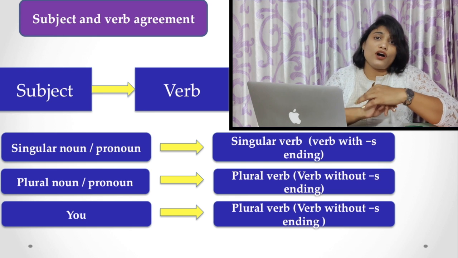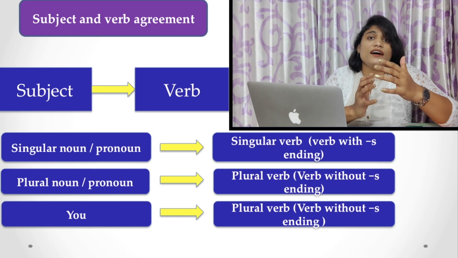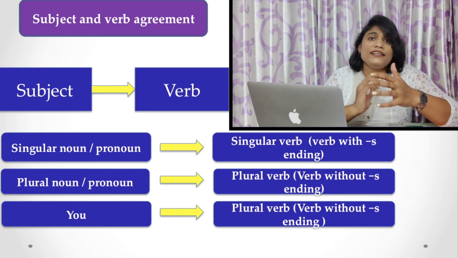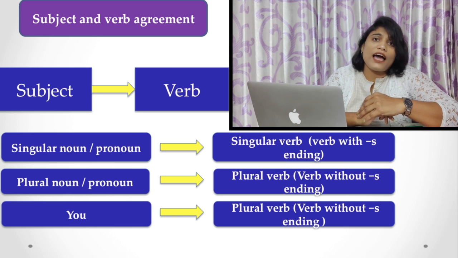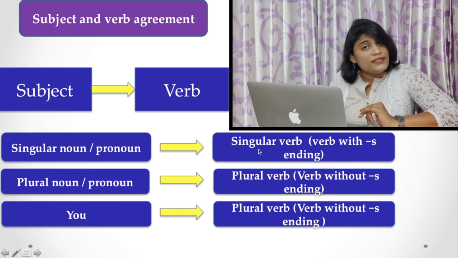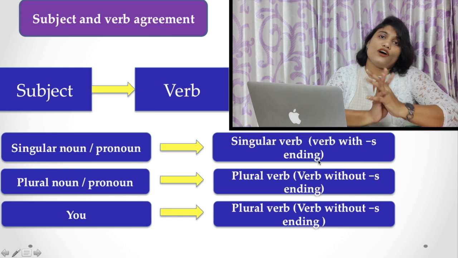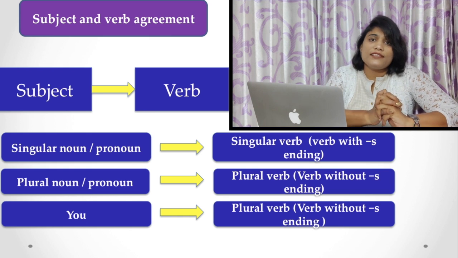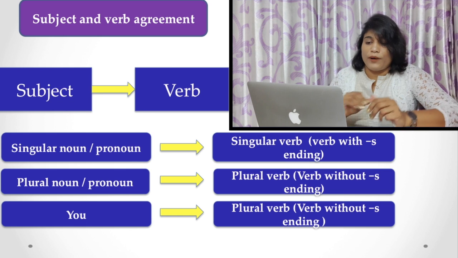In case of be verb, if the subject is third person singular, you have to write he is. Another important thing is the verb with s ending in case of other types of verbs. For example, go, goes, take, takes, etc.